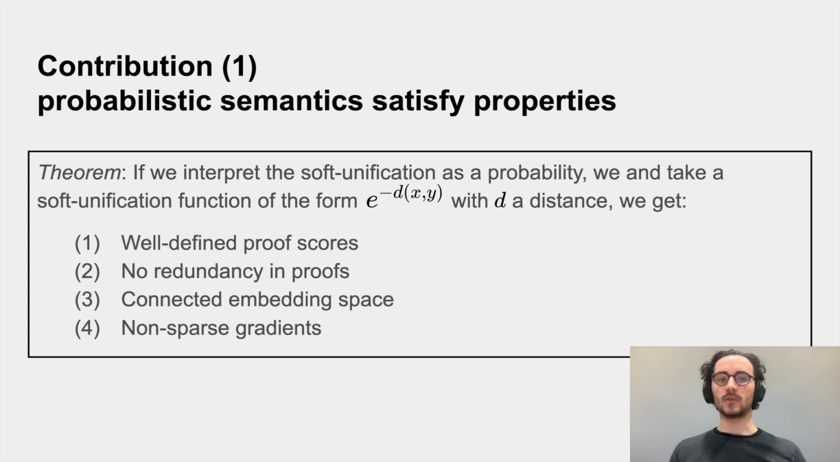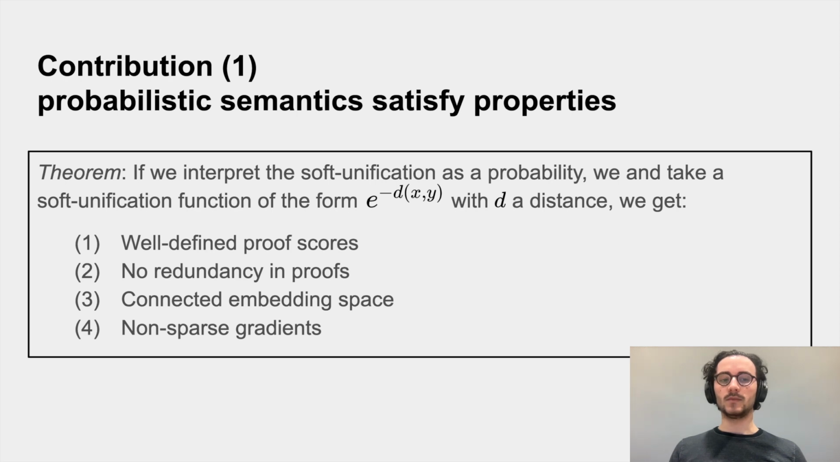So as a first contribution, we show that when we switch to probabilistic semantics, you can satisfy all of these properties. What does it mean to have probabilistic semantics? Well, in probabilistic semantics, we interpret the soft-unification as a probability. So in a way, you can see this as a distribution over formulas. And the probability that two symbols are equal in a randomly sampled formula is equal to the soft-unification score.